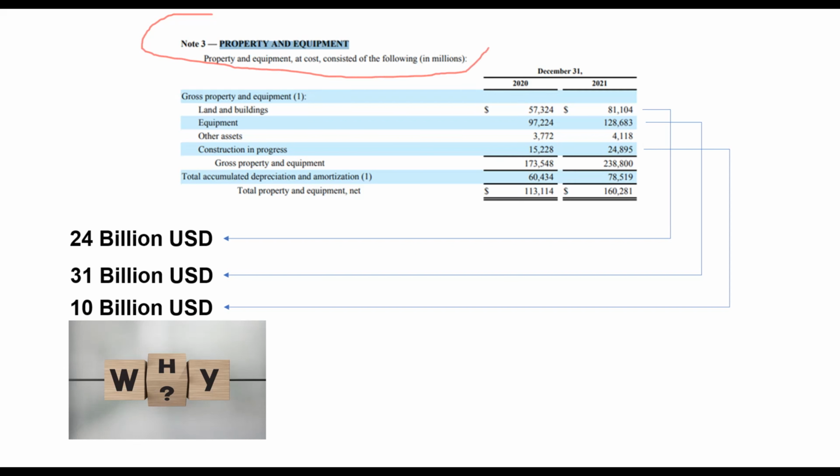For your convenience, I have extracted the property and plant disclosure for you to see. There is an increase of 24 billion, 31 billion and 10 billion in land and buildings, equipment and construction in progress respectively, from year 2020 to 2021. I could not find any reason after doing a quick search online on why they increased their capital expenditure so drastically. Sorry for that.